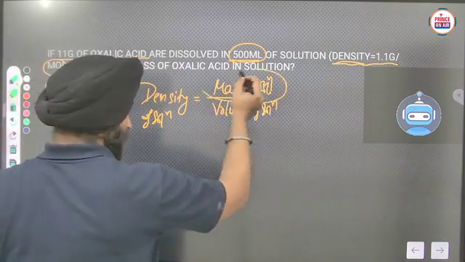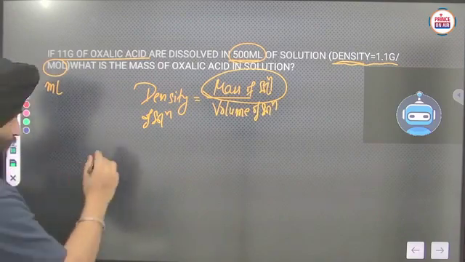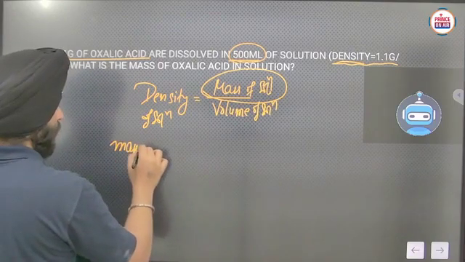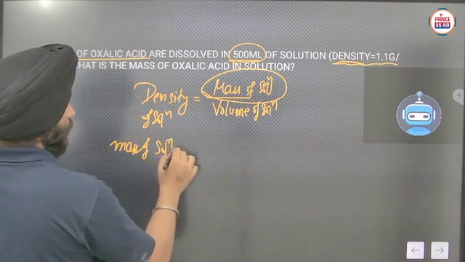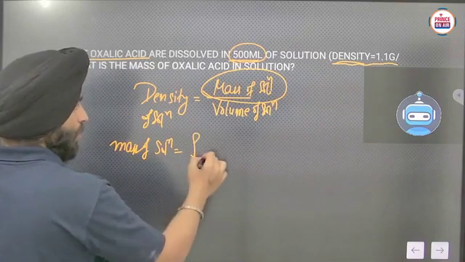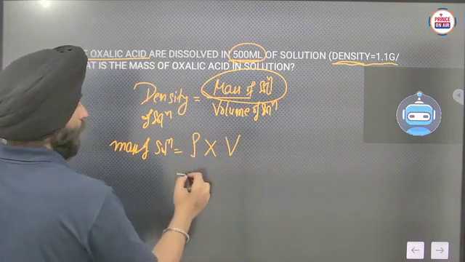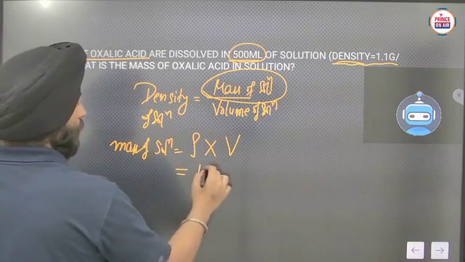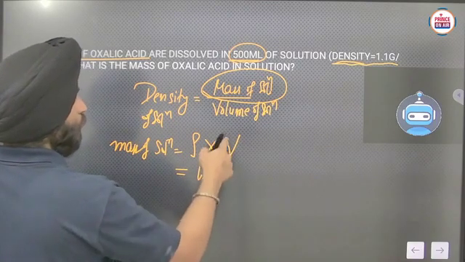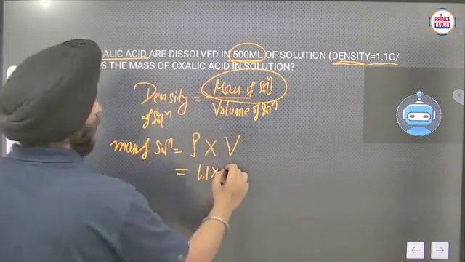So firstly you have to calculate the mass of solution. Mass of solution will be density rho into volume. Density is 1.1 and volume is 500 ml.